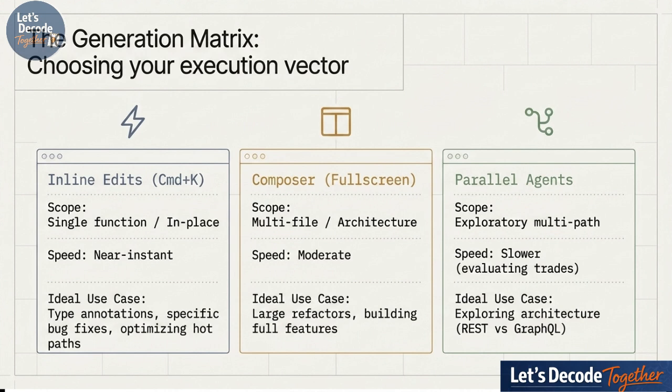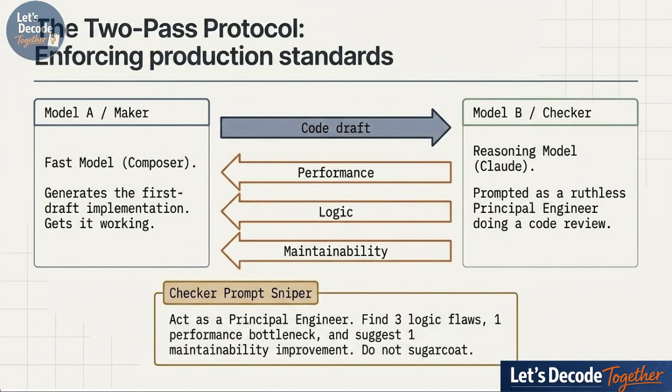You wouldn't use a sledgehammer to hang a picture frame, so please don't use an entire agentic workflow just to rename a variable. Now, to really enforce production standards on those larger generations, senior engineers absolutely swear by this two-pass protocol. In Pass 1, the AI builds the implementation as a maker, just getting that first draft working.